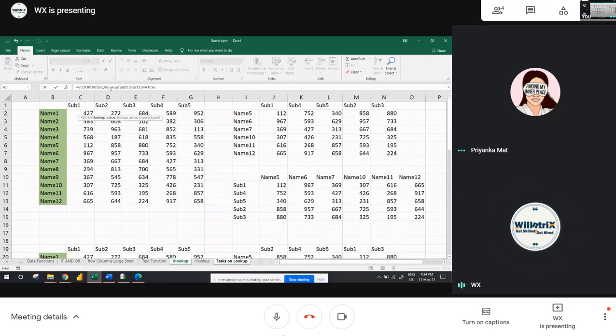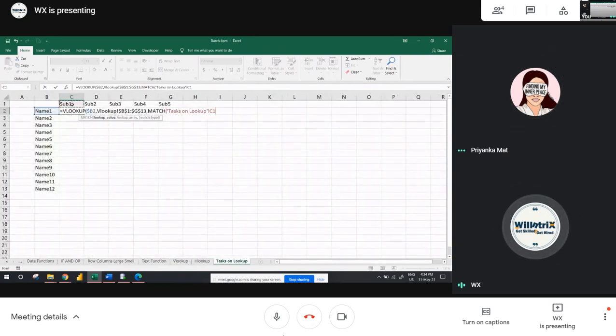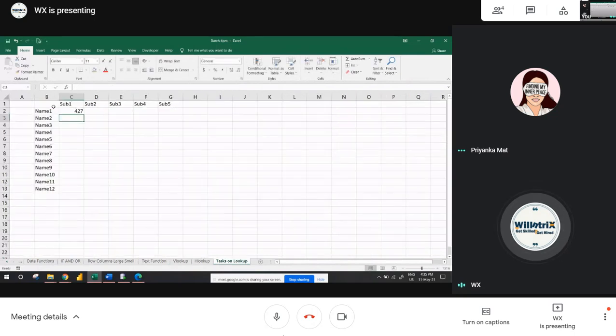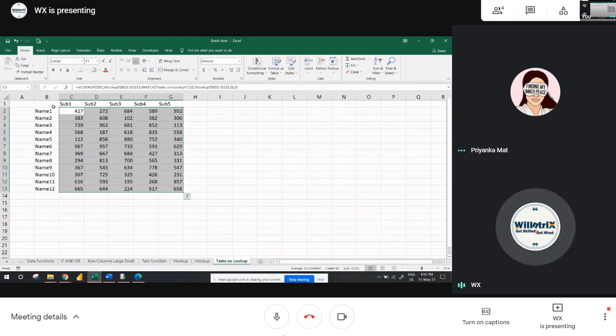Whenever the requirement comes to select the object in another sheet, now for MATCH the lookup value, I have to select from my data where I'm fetching, correct? This subject, freeze it, then the lookup array. I have to select all the headers, correct? F4, then comma 0, then again comma 0. When you hit enter here, it will automatically go to that sheet, don't worry. Then drag it, Control D, then Control R. This is how we can do sheet to sheet.